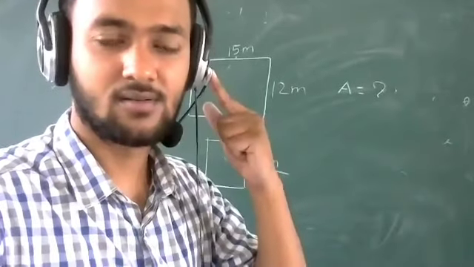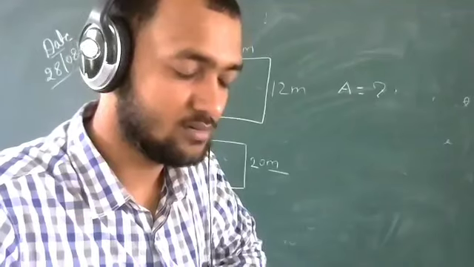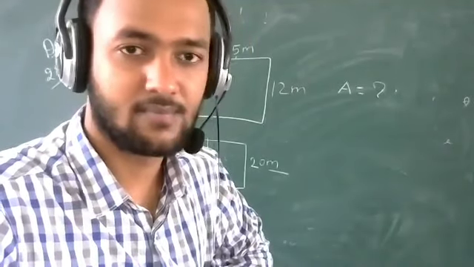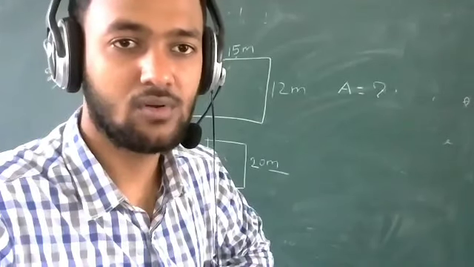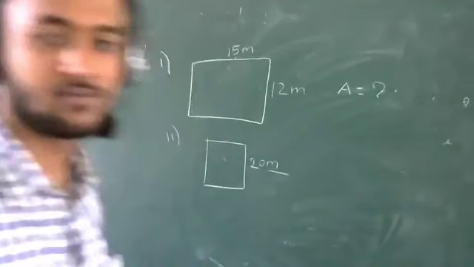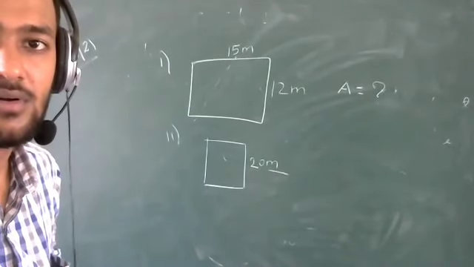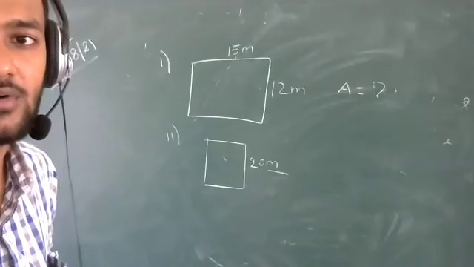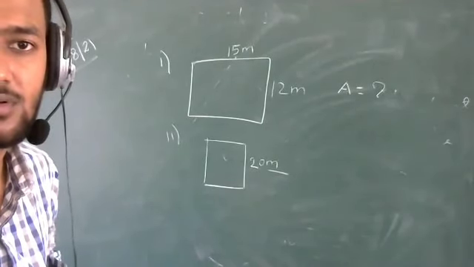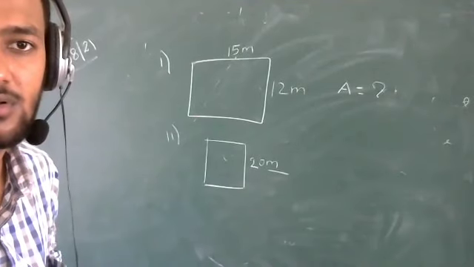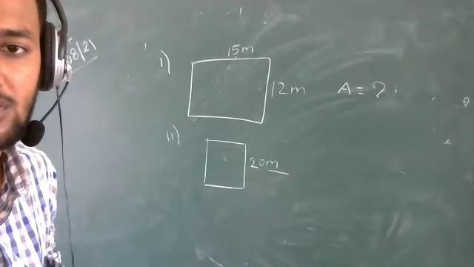What is your answer? Sir, first answer, the area of rectangle is 170 meter square. Okay. And the area of square is 400 meter square. Okay, Manan. Ashi Dalmia, what is your answer? Ma'am, sir, 180 meter square first answer and second answer is 80 meter square.